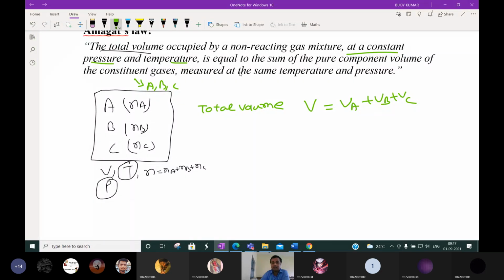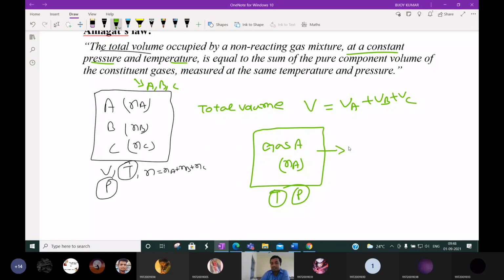Then what is this pure component volume? Same like partial pressure. If this one gas A, having Na number of moles, is kept in a container at the same temperature and same pressure as the mixture, what will be the volume occupied by this gas?